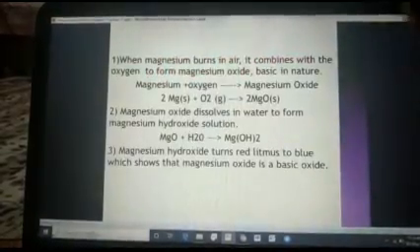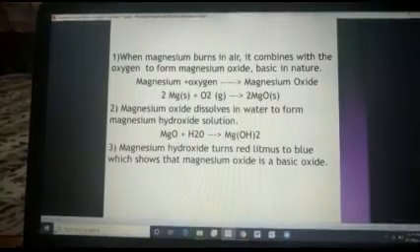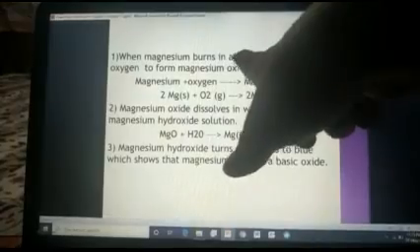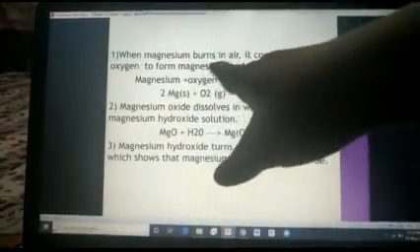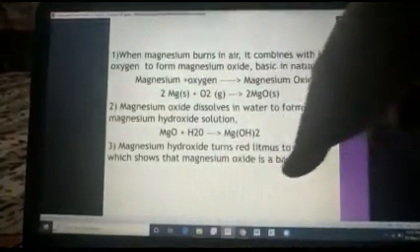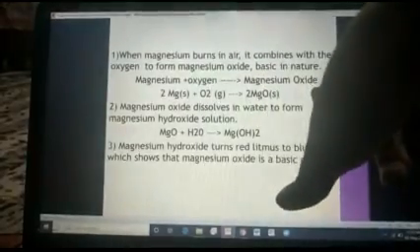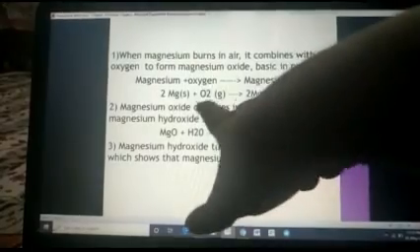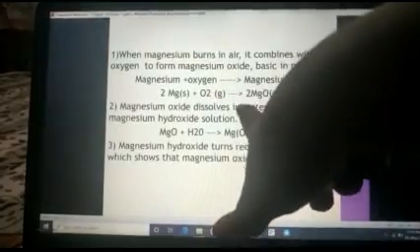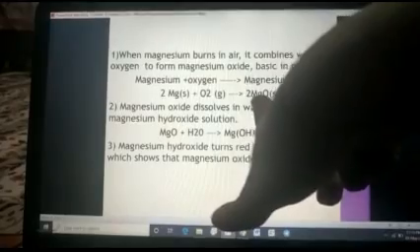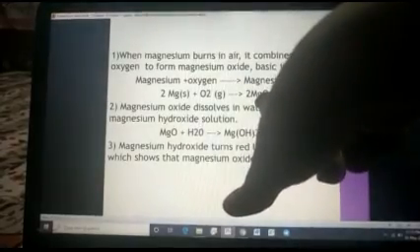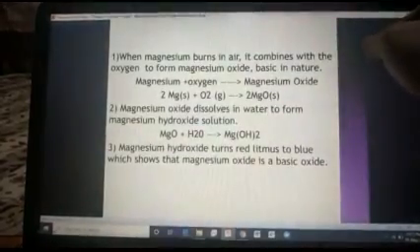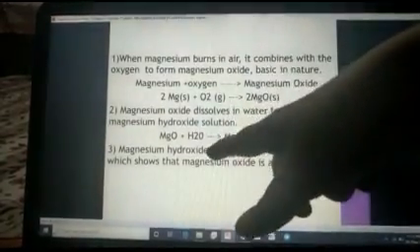Now students, see what our observation is in this answer. When magnesium burns in air, it combines with oxygen to form magnesium oxide, basic in nature. Magnesium plus oxygen gives magnesium oxide. For balancing, because oxygen is 2, we apply 2 over here, and by the application of 2, magnesium will become 2. That's why we put 2 over here. Later on we will study balancing equations.